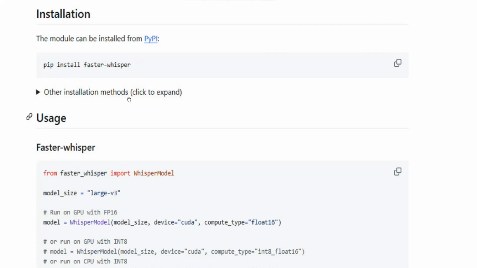Of course, I did not give it right away because from other sources it is known that in the Python language there is a problem of installing modules of different versions. That is, for example, the Faster Whisper module may require certain versions of other modules.